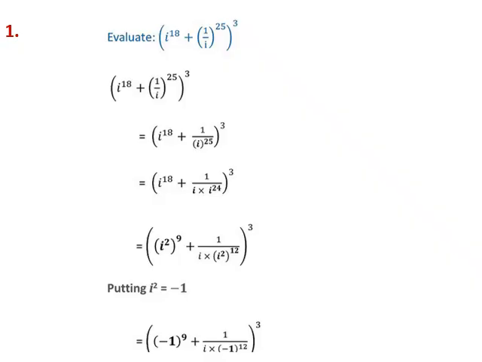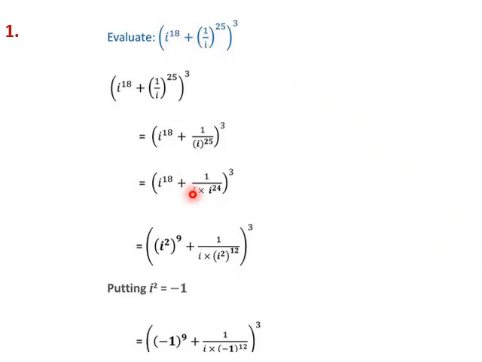In the first problem, we need to evaluate i power 18 plus 1 over i power 25, the whole power 3. So how do we solve such problems? First, we'll convert the odd powers to the lowest even integer powers, and even powers we will retain as they are.